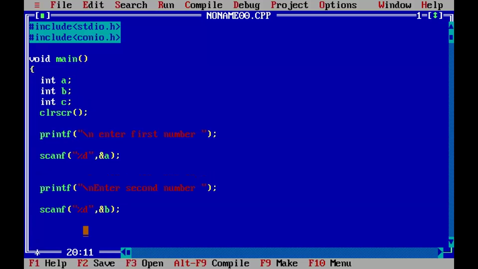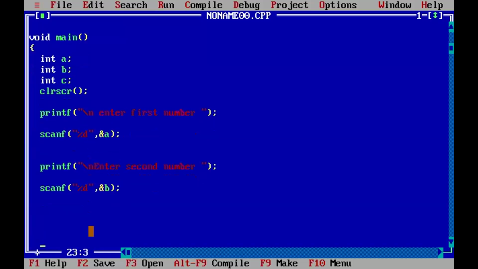Now addition: c equal to a plus b. Printf, display the addition value. Slash n for the next line. Addition is equal to percent d, comma c, to display the c value.